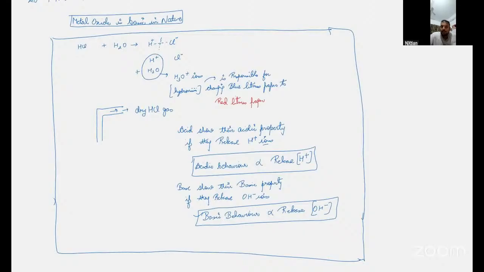Hence, we can see the change in color. Amar, why are you not writing?